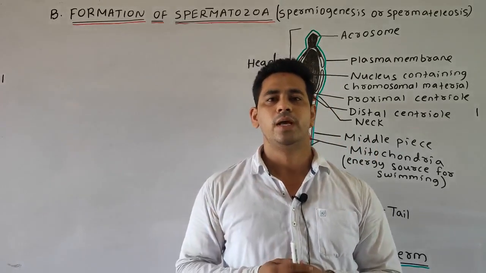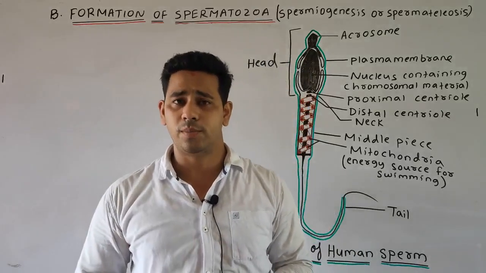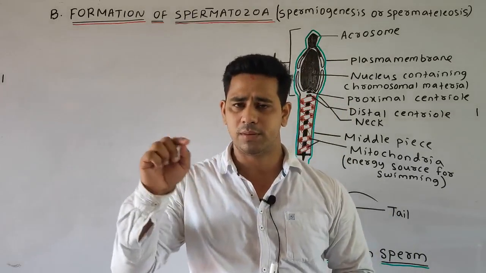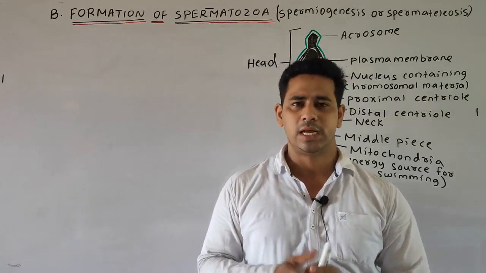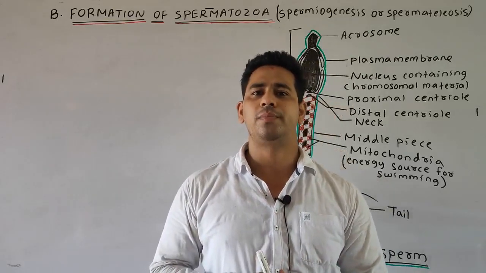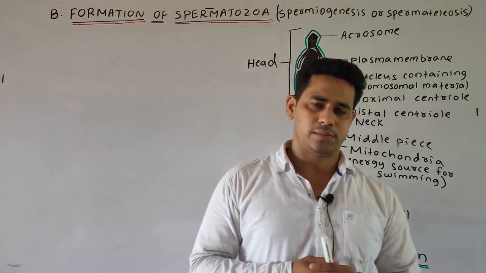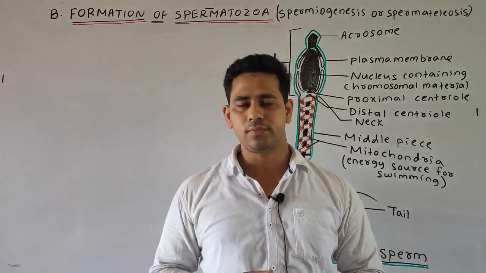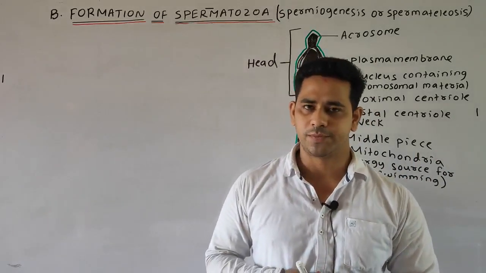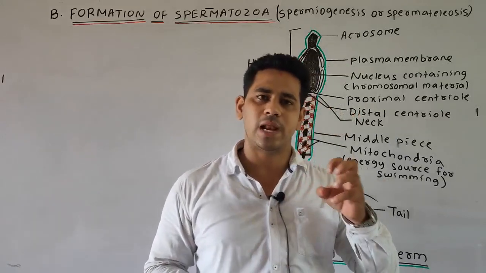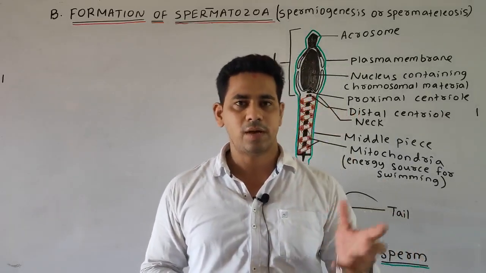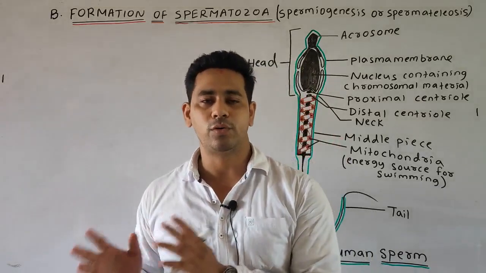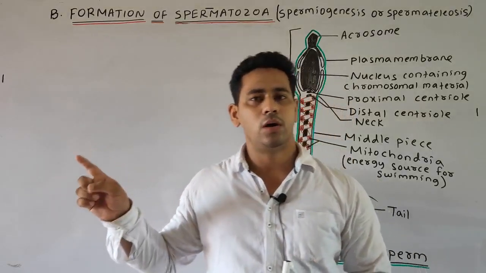Then we discussed the theory part of the formation of spermatid, in which the seminiferous tubules are lined by germinal epithelium cells, and some of these germinal epithelium cells differentiate to form the primordial germ cells or primary germ cells. These primary germ cells divide mitotically to form a large number of spermatogonia. So this much is the multiplication phase. After that, those spermatogonia absorb a large number of nutrients from the Sertoli cells, by which they enlarge in size and are now called primary spermatocytes. This is the growth phase.